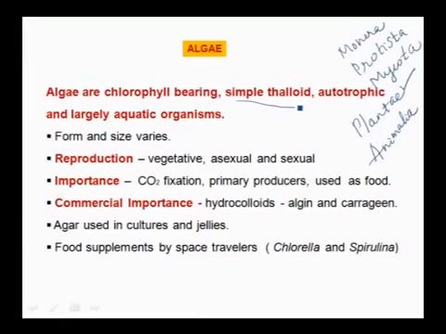Asexual reproduction mainly through zoospores, and sexual reproduction mainly by 3 types, that is isogamous, anisogamous and oogamous.